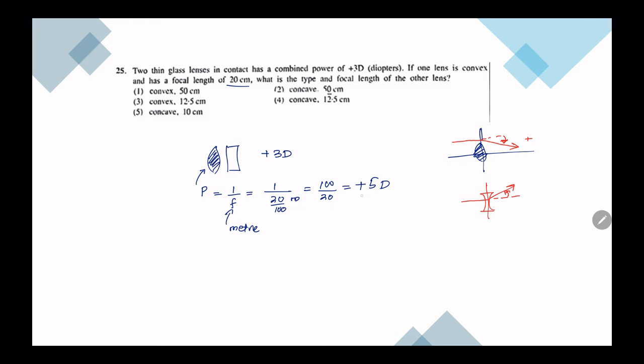So this lens has plus 5, then this lens should have minus 2. Minus means it should be a concave lens. And let's see, 2 is equal to 1 over f. F is equal to 1 over 2 meters, which means 0.5 meters. So that is 50 centimeters. Then the answer is second.